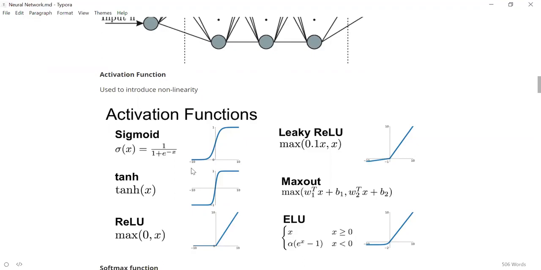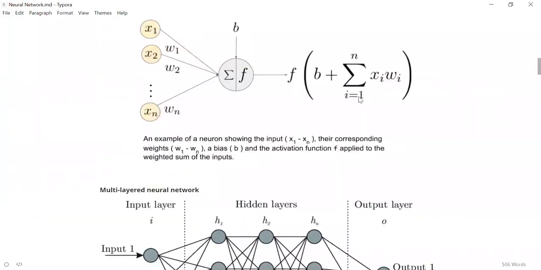So you give 3, minus 3, 70, 100, 1000, 10,000, minus 10,000. Anything you give, it will constrain it to between 0 to 1. It can convert it between 0 to 1. That is the task of an activation function. So whatever output we are getting using this formula, sigma xiwi plus b, we pass it through an activation function so that it will constrain it between 0 to 1, because we know that a neuron will contain a value between 0 to 1. That is why we are passing it through an activation function.